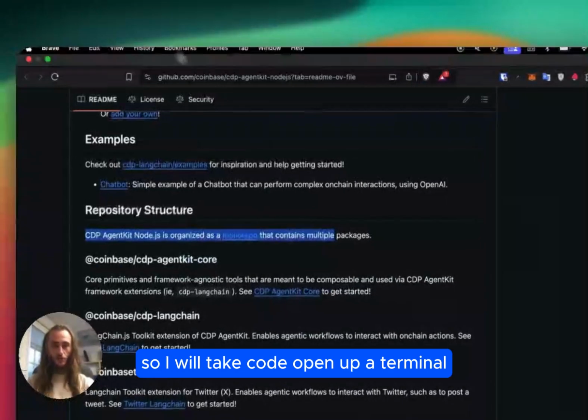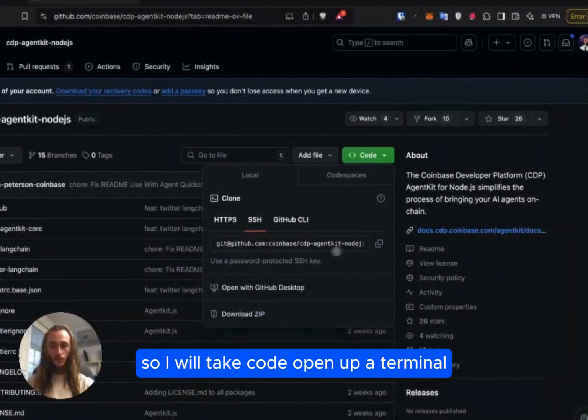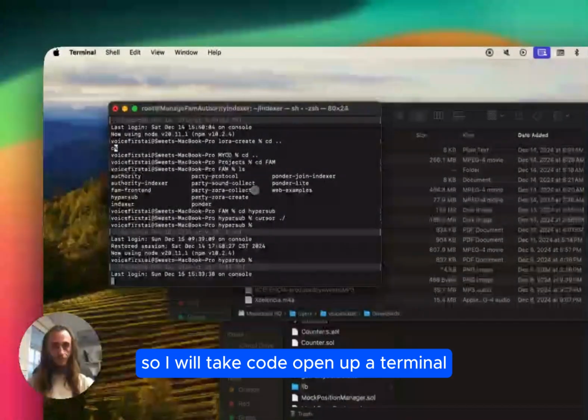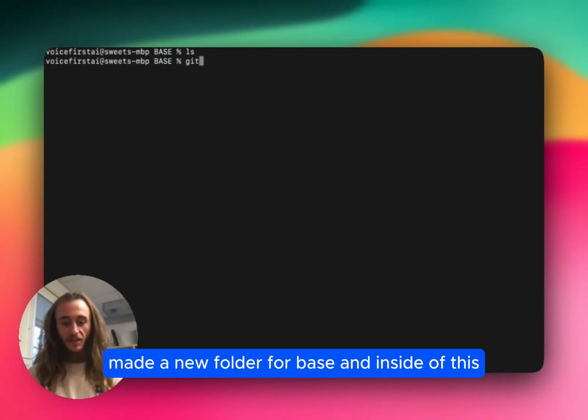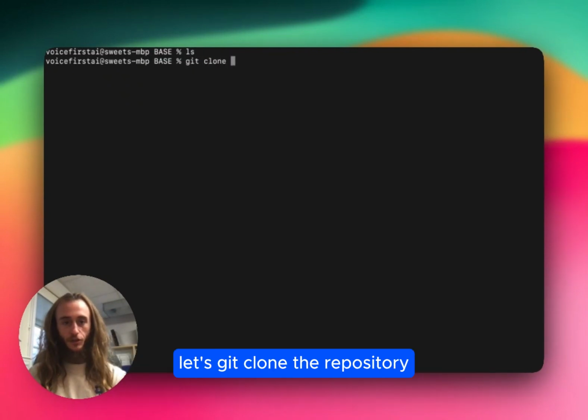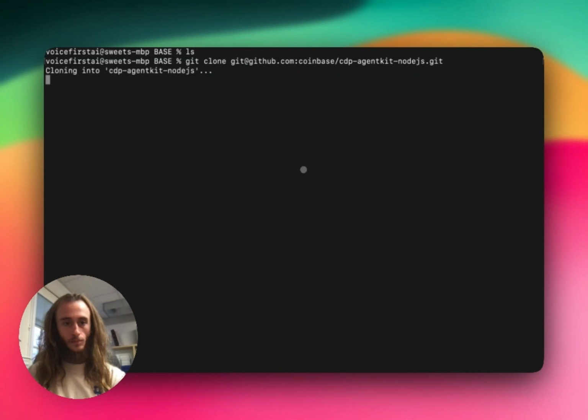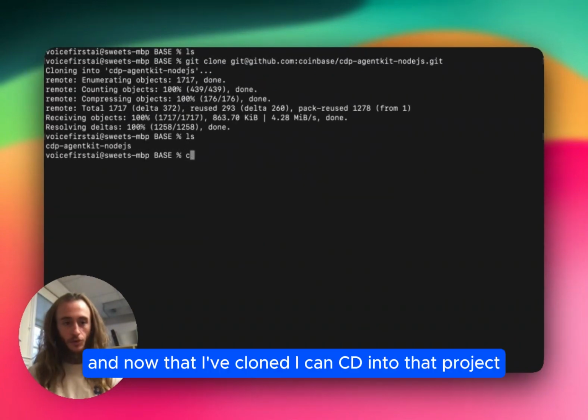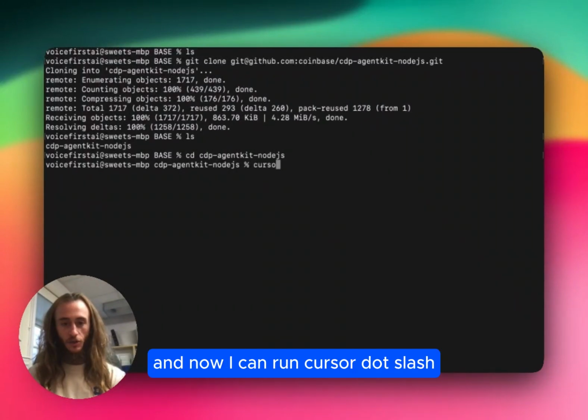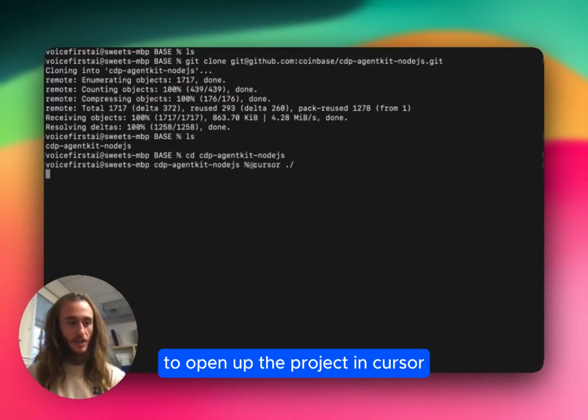Let's start by cloning. So I will take code, open up a terminal. Okay, I've just made a new folder for Base, and inside of this, let's git clone the repository. And now that I've cloned, I can cd into that project, and now I can run cursor dot slash to open up the project in Cursor.